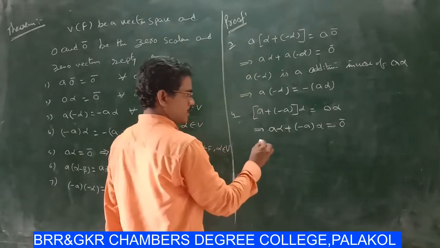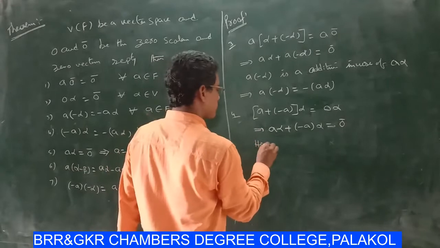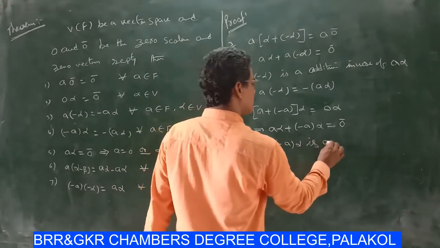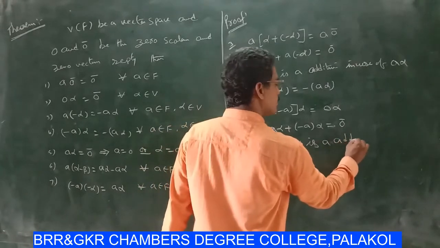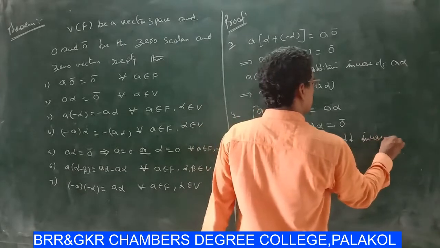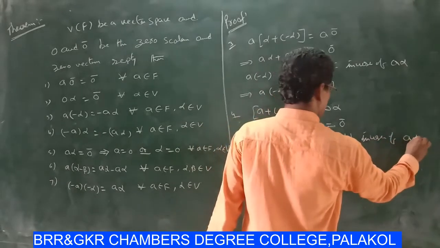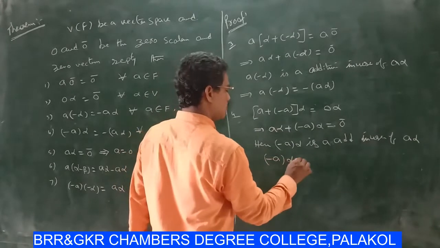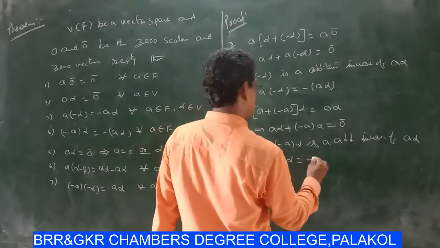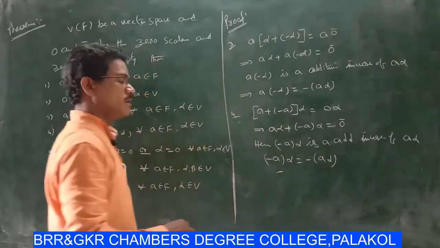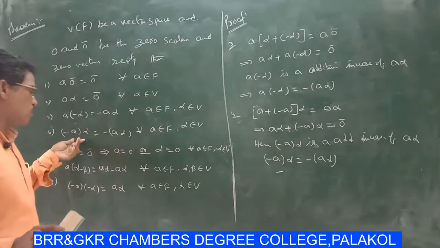Here (−a)·α is the additive inverse of aα, then (−a)·α = −aα. This is the result of 4.